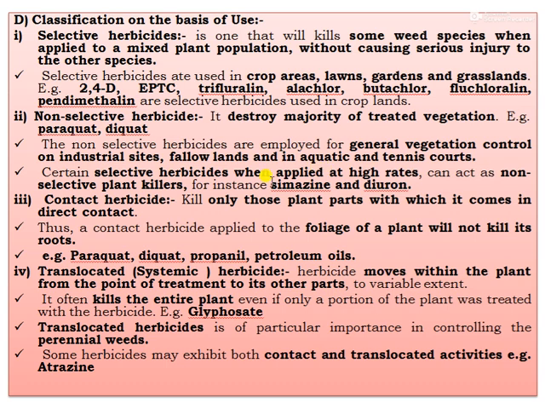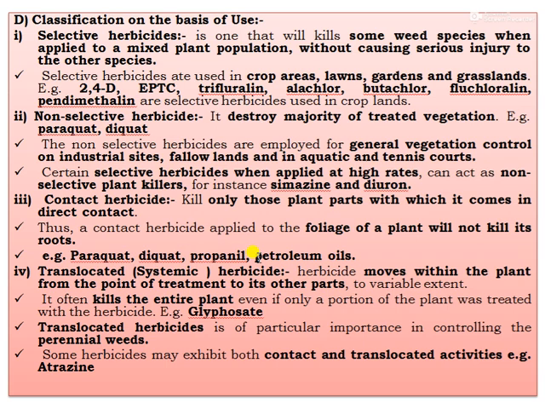Then third one, that is contact herbicide, which kills only the plant parts that come in direct contact. Thus a contact herbicide applied to the foliage of a plant will not kill its roots. It kills the above ground plant parts, that is the foliage part that directly comes in contact. For example, paraquat, diquat, propanil, then petroleum oils.